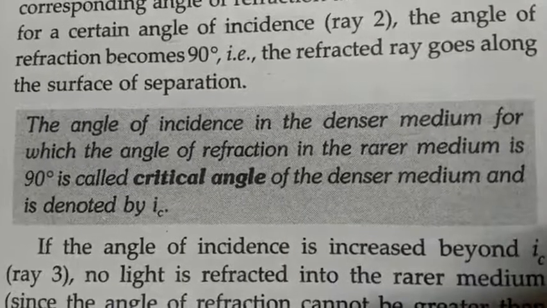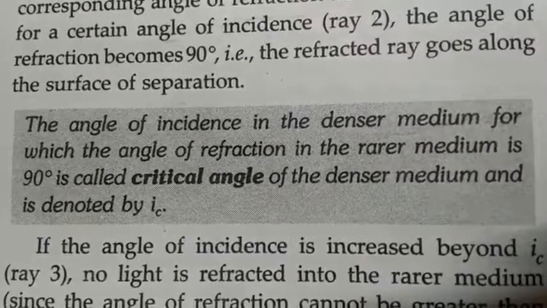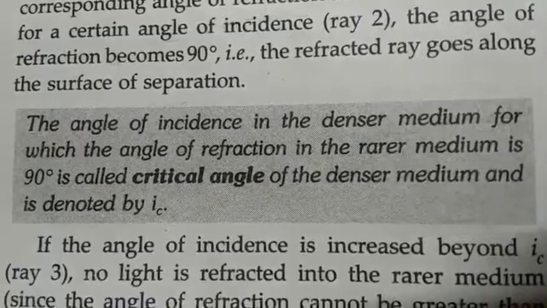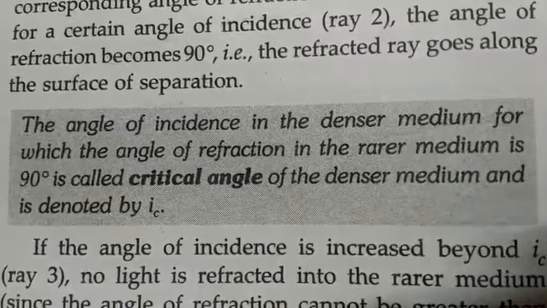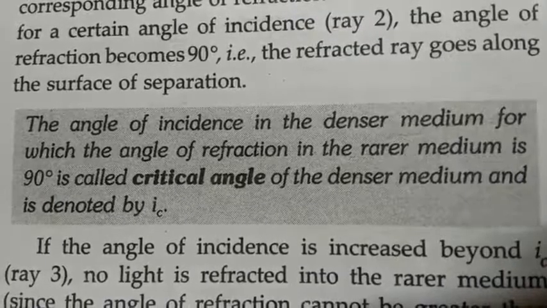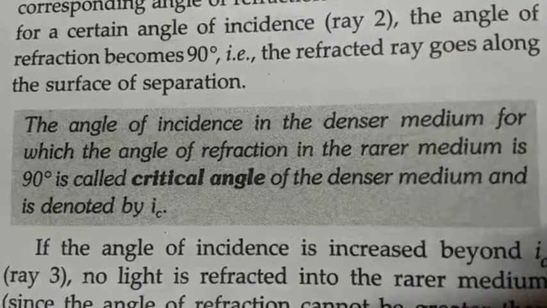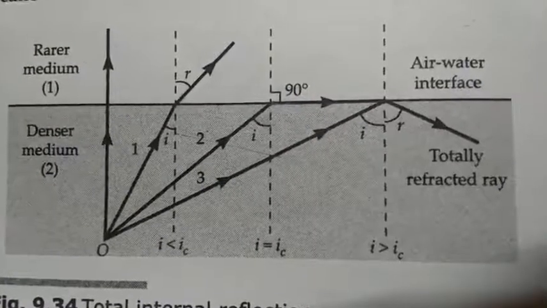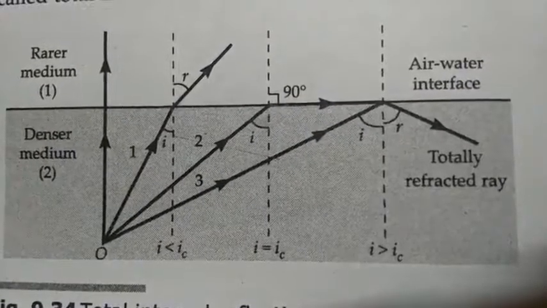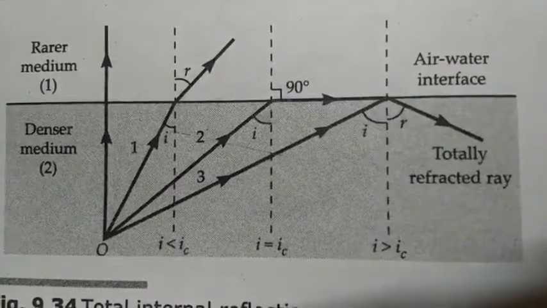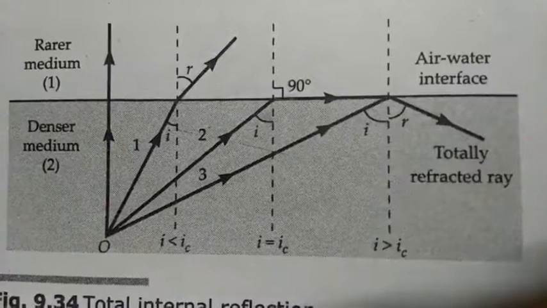The angle of incidence in the denser medium for which the angle of refraction in the rarer medium is 90 degree is called critical angle of the denser medium and is denoted by IC. So one thing we have to be careful about is that critical angle is in denser medium and angle of refraction equal to 90 degree is in rarer medium.